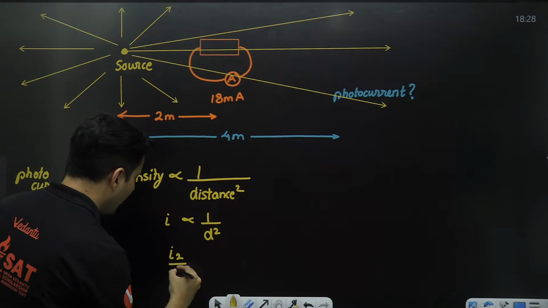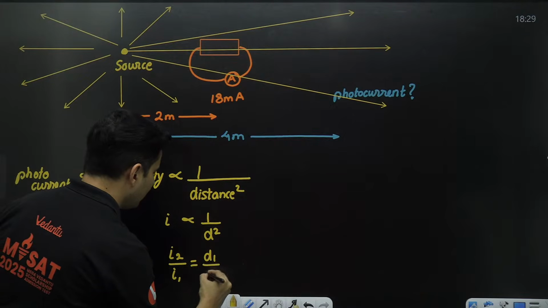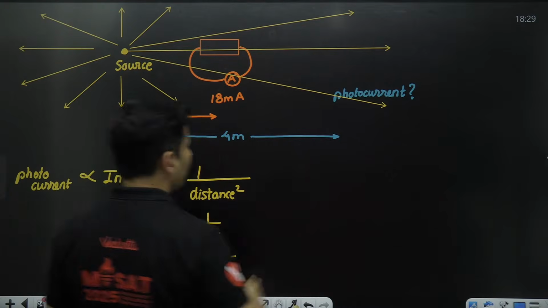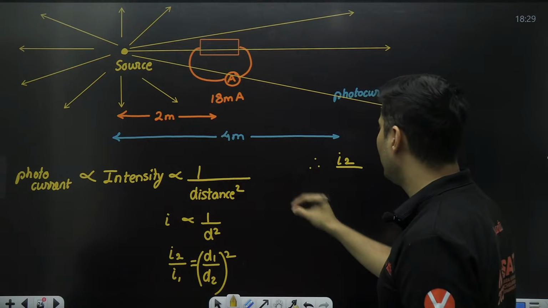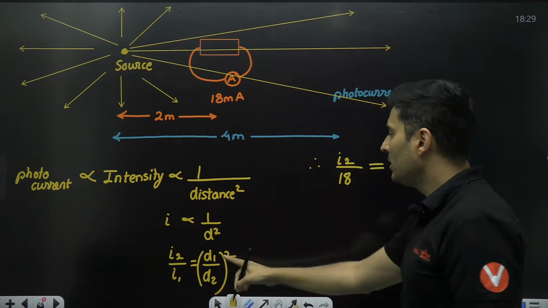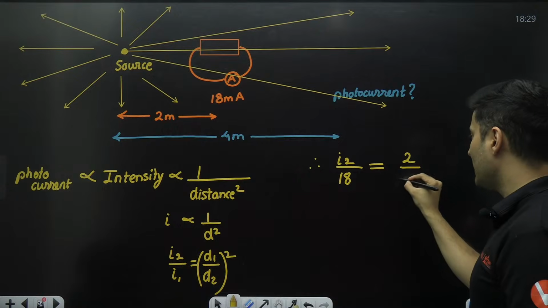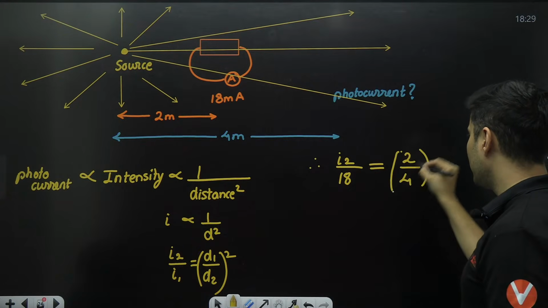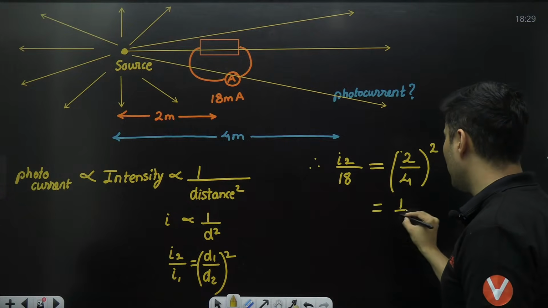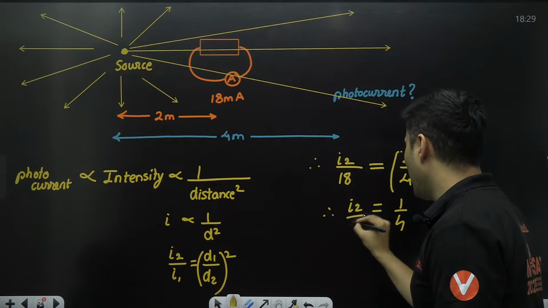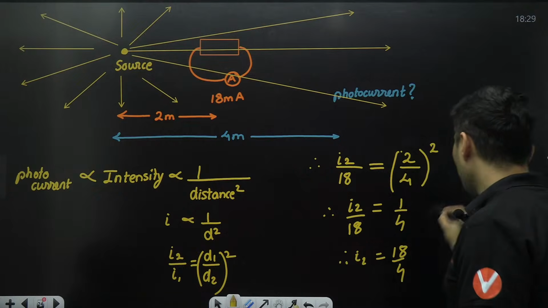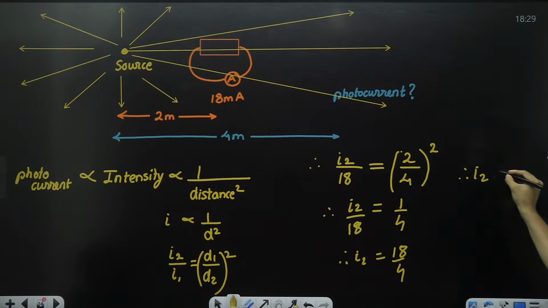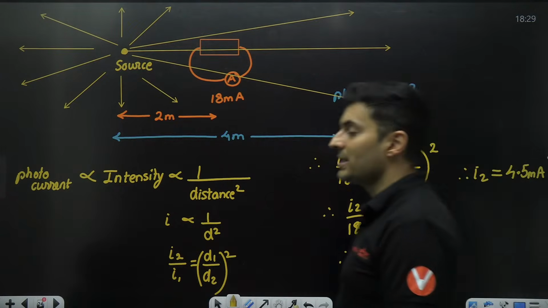Therefore, I2 by I1 will be d1 by d2 whole square. Therefore, new current I2 I do not know. The old current I1 was 18 milliamperes. D1 is 2, D2 is 4, so square it. 2 by 4 is half, half square is 1 by 4, so I2 by 18 is 1 by 4. So I2 is 18 by 4. Therefore, I2 will be 9 by 2, which is 4.5 milliamperes. So you got the answer.